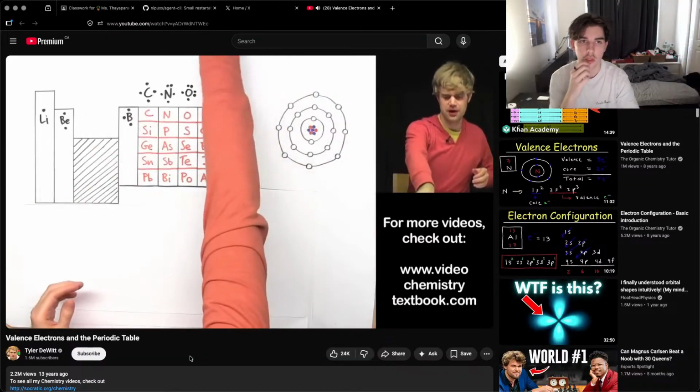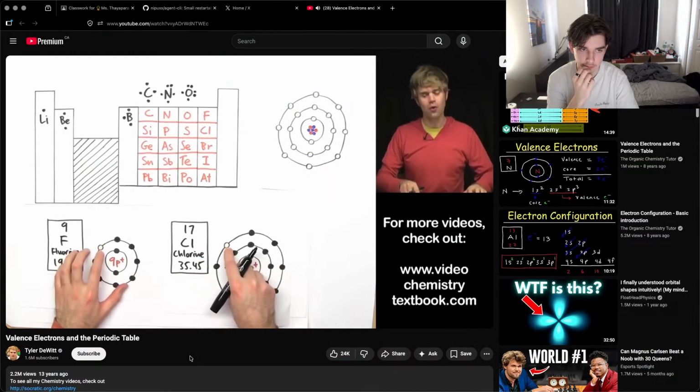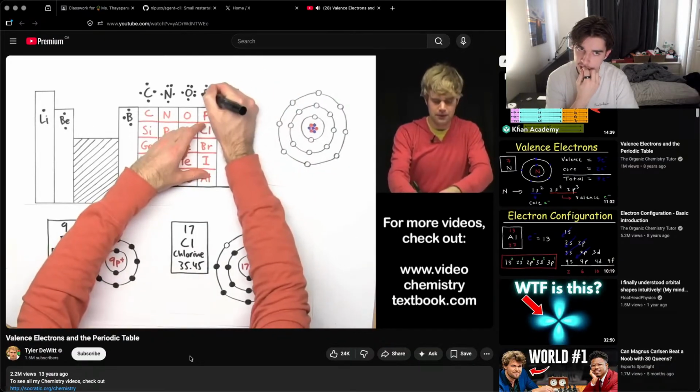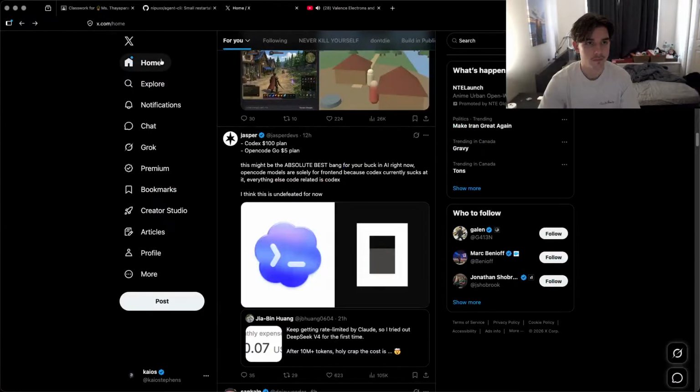Finally for this column, which has fluorine and chlorine at the top of it, both of these have 7 valence electrons, which means that the valence shell is almost full except for one hole in it. So I'll take fluorine as my example here. A dot on the top, the bottom, the left, the right. Now we double up on the top, 2 up here, double up on the right, 2 there, and then double up on the bottom. So I've only got one dot here on the left that doesn't have a pair.